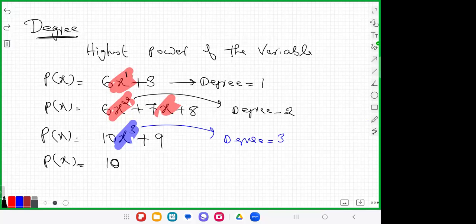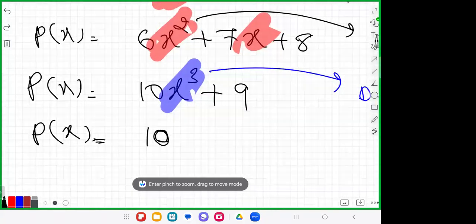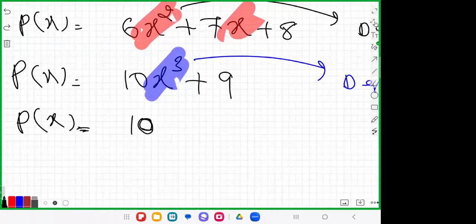Arsha, is it a polynomial? Yes, it is a polynomial. ഞാൻ ചോദിക്കുമ്പോൾ ഉറപ്പായിക്കൂടെ. The reason is: it is a polynomial because 10 you can write in the form 10 into 1.